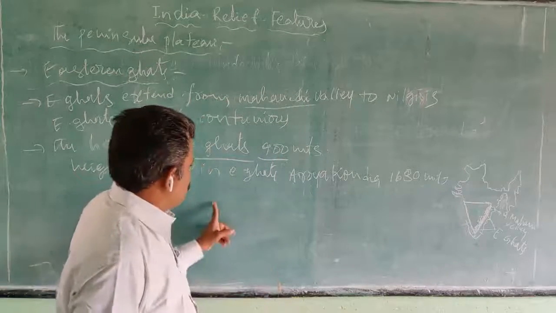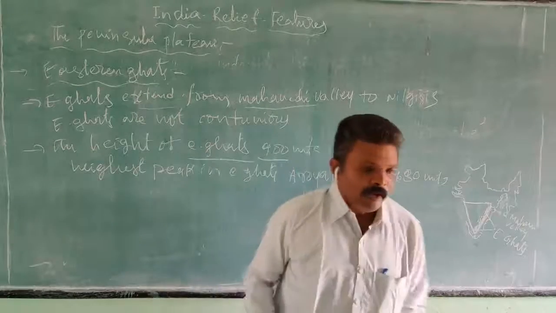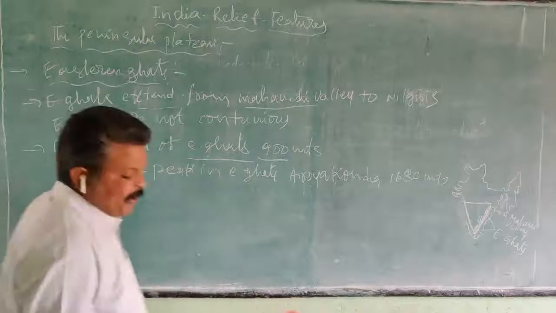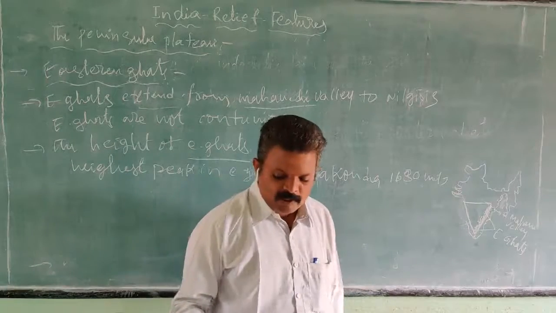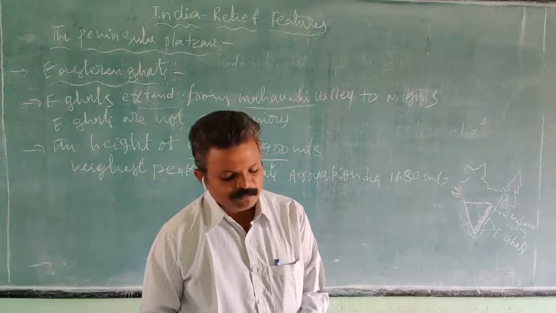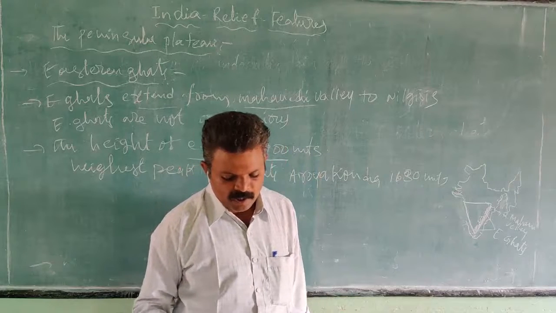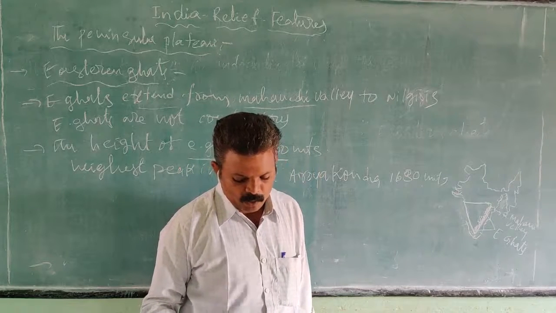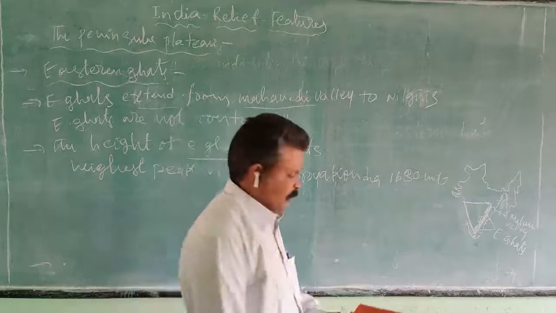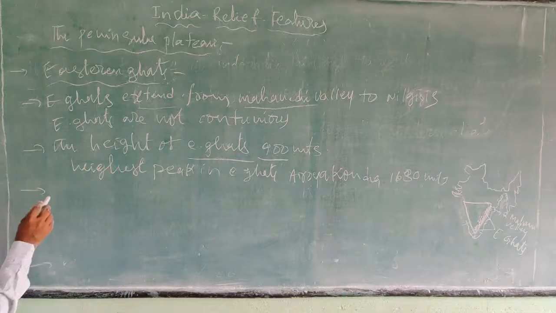So in the Eastern Ghats, the highest peak, Araikonda, is in the Sintapalli forest. We find that along the eastern coast, the highest peak in the Eastern Ghats is Araikonda, at Sintapalli in Andhra Pradesh. Nalamala, Velikonda, Palakonda and Seshachalam are some of the hill tracts of the Eastern Ghats. So we find some famous hills.